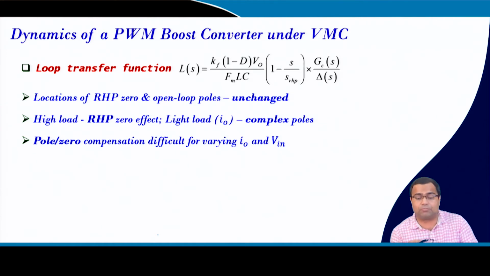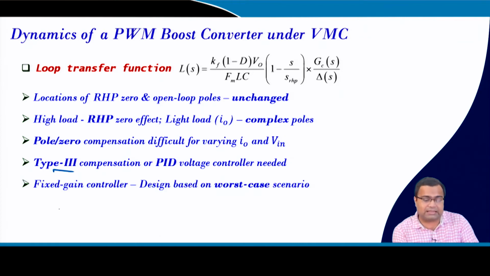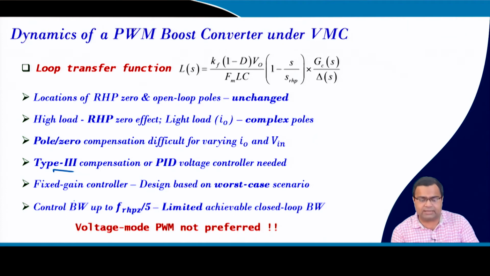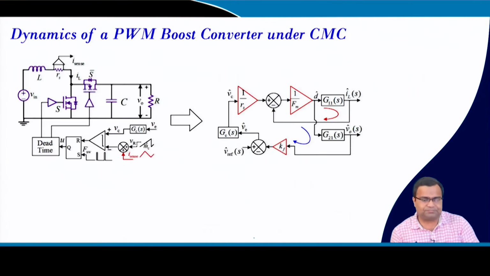So the compensation becomes very difficult, and we have already discussed this case study using a type 3 compensator, and then a fixed gain controller may not be sufficient based on the worst case design. Generally our control bandwidth is limited to 1/5 of the RHP zero. So that is why voltage mode control is not preferred for a wide duty ratio operation in analog control.